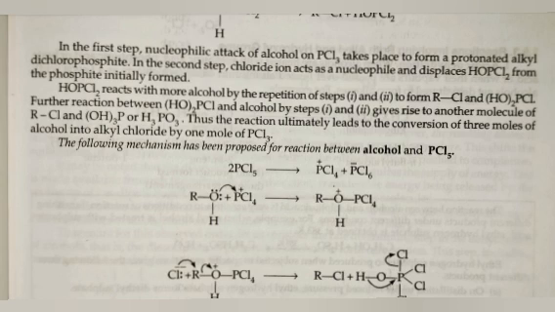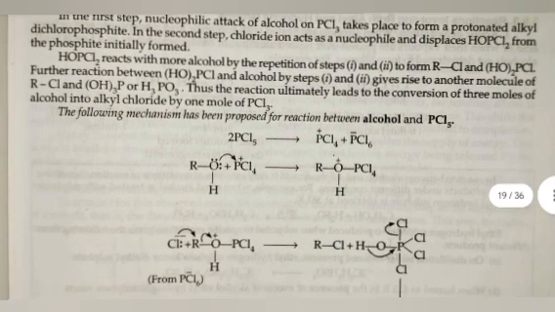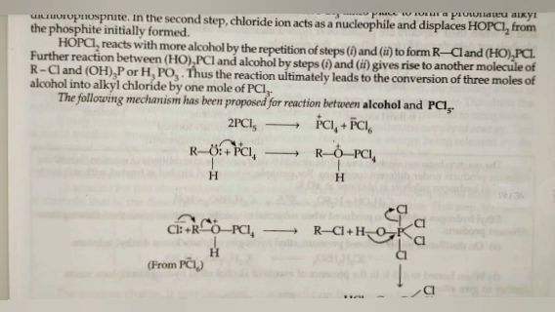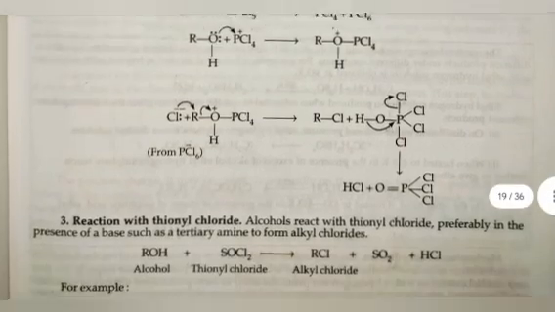HOPCl2 reacts with more alcohol by repetition of the first and second steps to form RCl and (HO)2PCl. Further reaction between (HO)2PCl and alcohol by steps first and second gives rise to another molecule of RCl and (HO)3P or H3PO3. Thus, the reaction ultimately leads to conversion of 3 moles of alcohol into alkyl chloride by 1 mole of PCl3. The following mechanism has been proposed for the reaction between alcohol and PCl5.